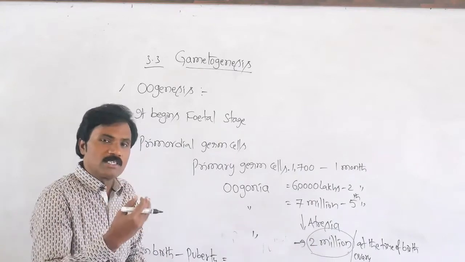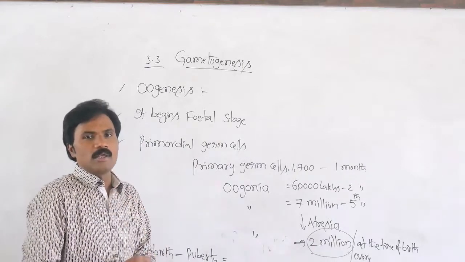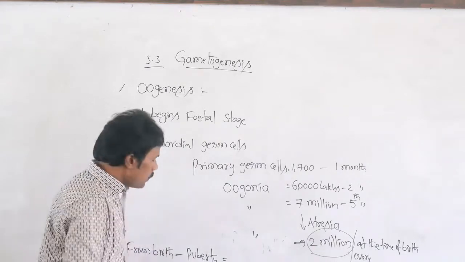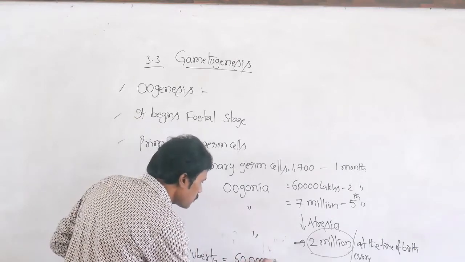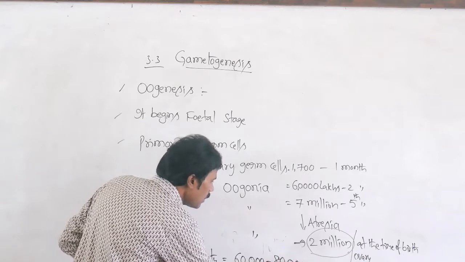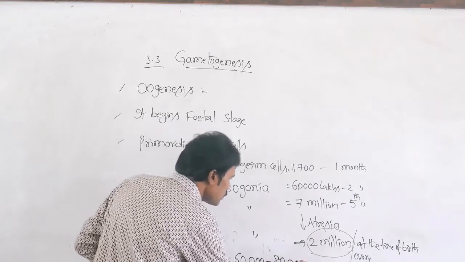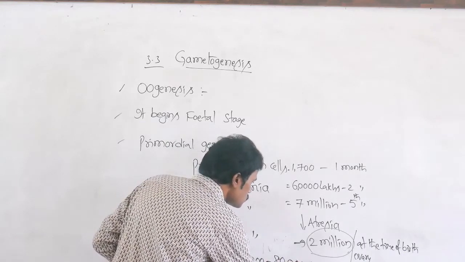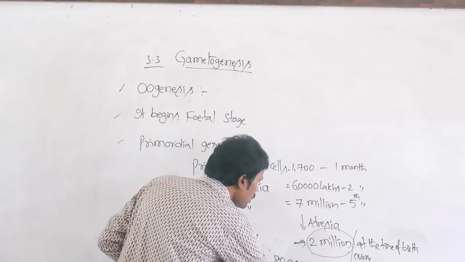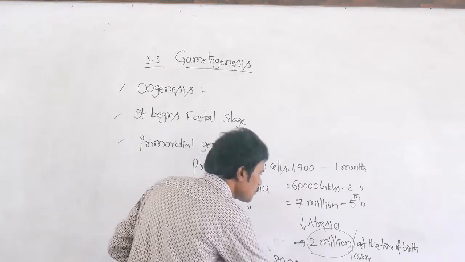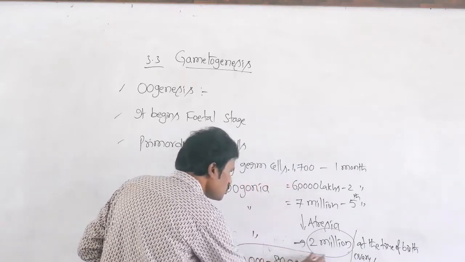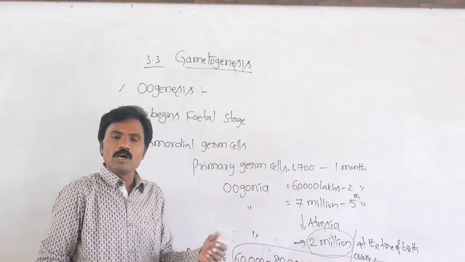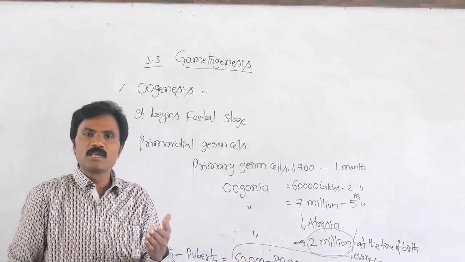It degenerated maximum, and whenever it reached the puberty stage and puberty age, there are 60,000 to 80,000 primary follicles present in each and every ovary. So this number is very important. What is the number of primary follicles?